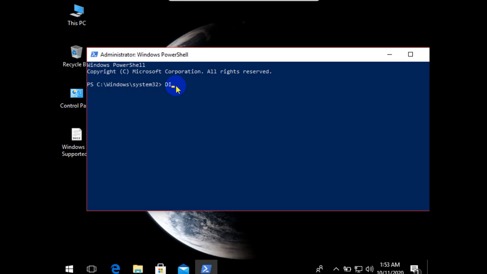You have to type here DISM. DISM means Deployment Image Servicing and Management. Okay, DISM.exe /online /cleanup-image /restorehealth to restore my computer health. Press enter.